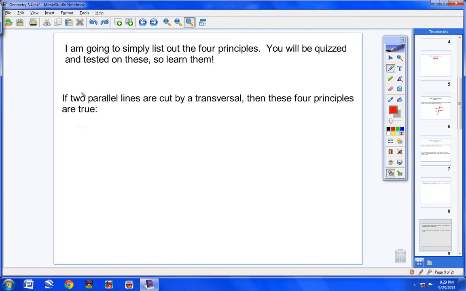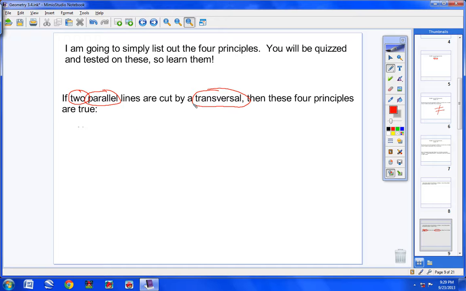You must have how many lines? 2. They must be what type of lines? Parallel. And those 2 lines must be cut or intersected by a what? Transversal. If you don't have these 3 things, then you cannot use these 4 principles that I'm about ready to give you. You must have 2 lines. Those 2 lines must be parallel. And those 2 lines must be cut by a transversal, okay? If you don't have those 3 things, then do not use these 4 principles.